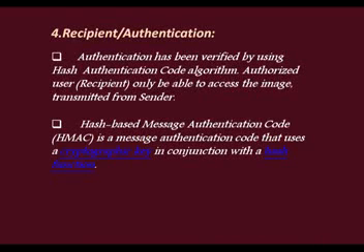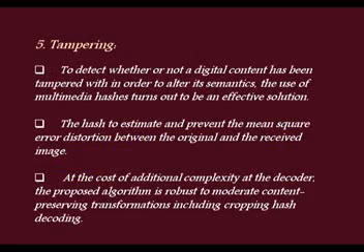The fourth module is recipient and authentication. Authentication is verified by using the hash authentication code algorithm. Only an authorized user is able to access the image transmitted from the sender. Hash-based message authentication code, or HMAC, is a message authentication code that uses a cryptographic key in conjunction with a hash function. The fifth module is tampering.